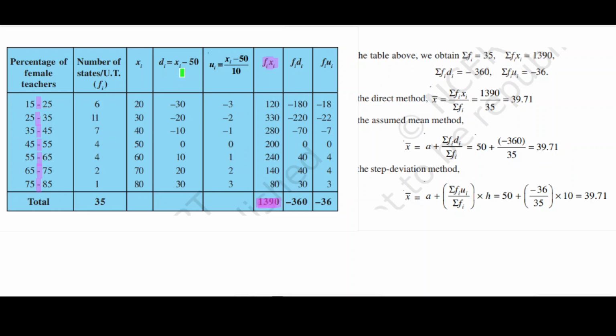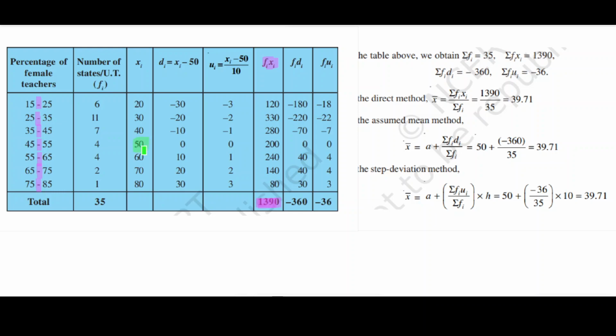Now we have information about xi. If we assume 50 as a value, if we consider 50 as the mid value of the given data xi, why? Because we are minimizing.